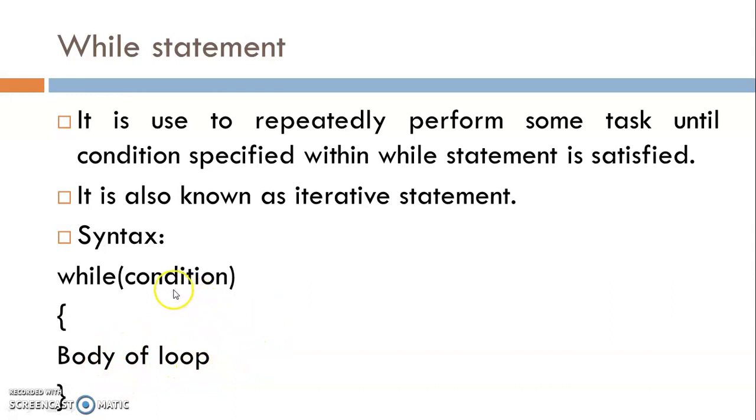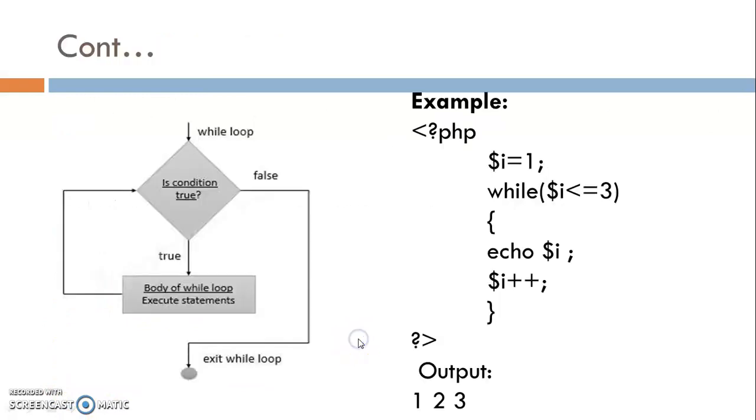In while loop, first of all condition is checked. If the condition is true, then body of the loop is executed. And this loop repeatedly continues until condition becomes false. Whenever condition becomes false, it terminates from the while loop.